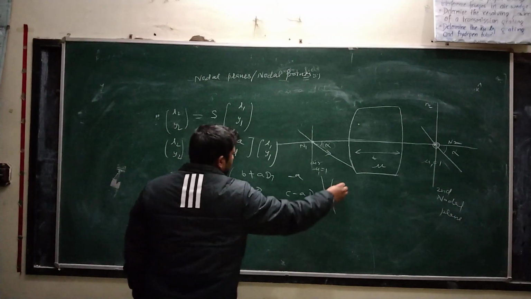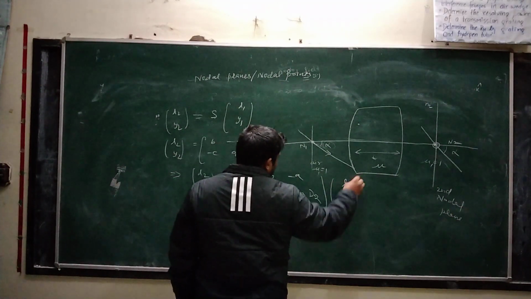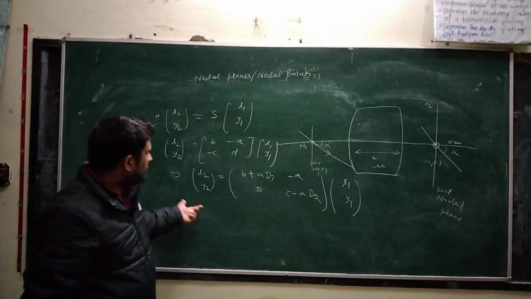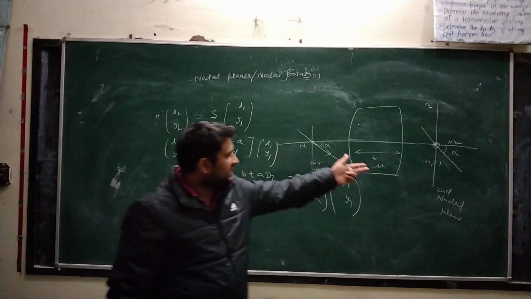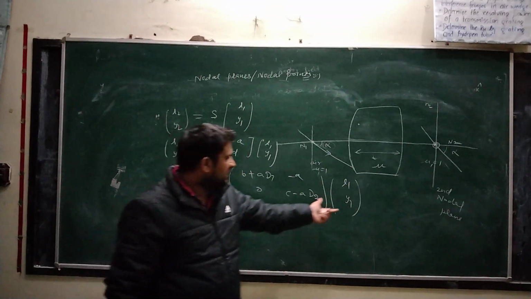This will be the system matrix into lambda 1, y1. This is the optic matrix for the final coordinates equals system matrix into lambda 1, y1.